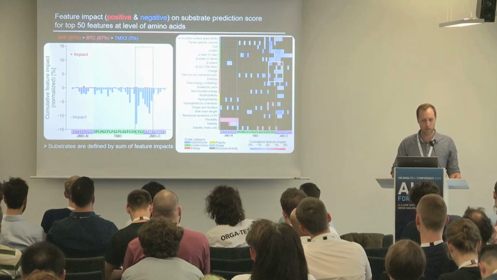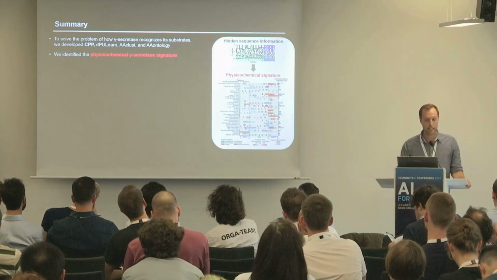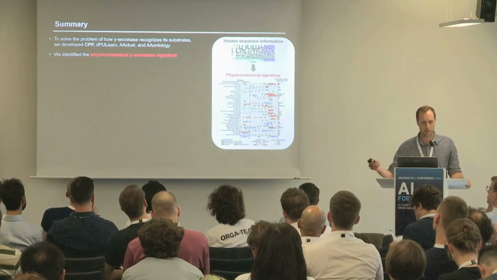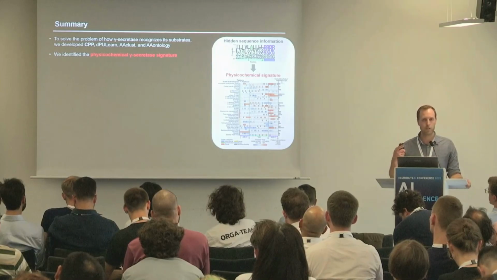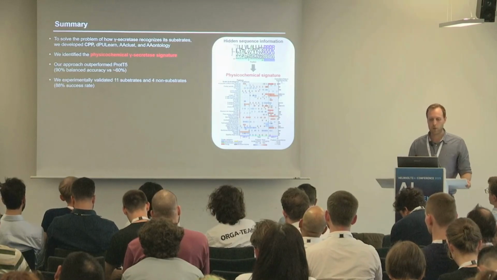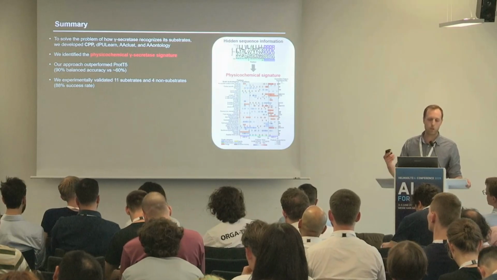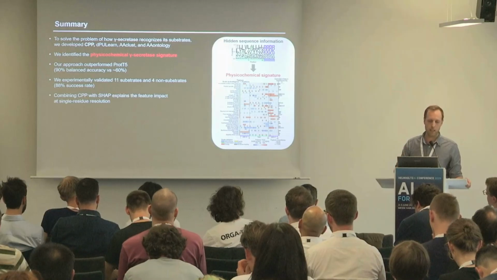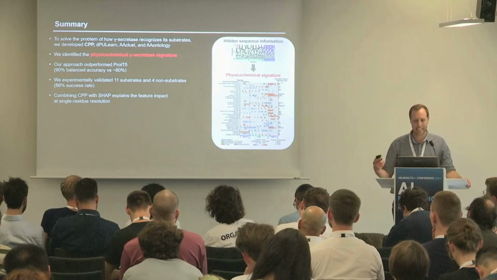Okay, with this I come to an end. To solve the long-standing problem of how gamma-secretase recognizes its substrates, we developed different methods, including CPP most importantly, and this helps us to identify this physicochemical signature. And we could outperform Prot-5 embedding, so protein large language model-based approaches, which is consistent with our experimental validation. And by combining CPP with SHAP, we reach single residue resolution explainability.